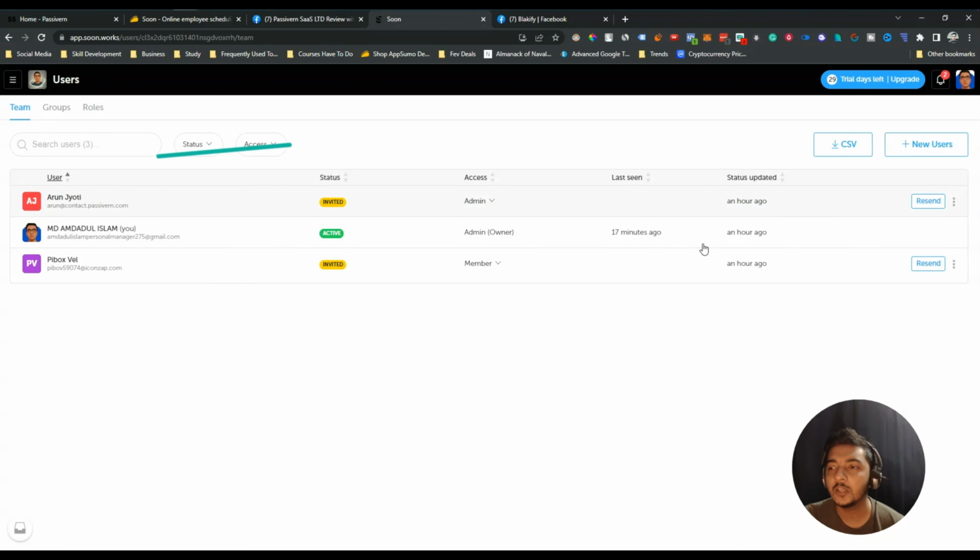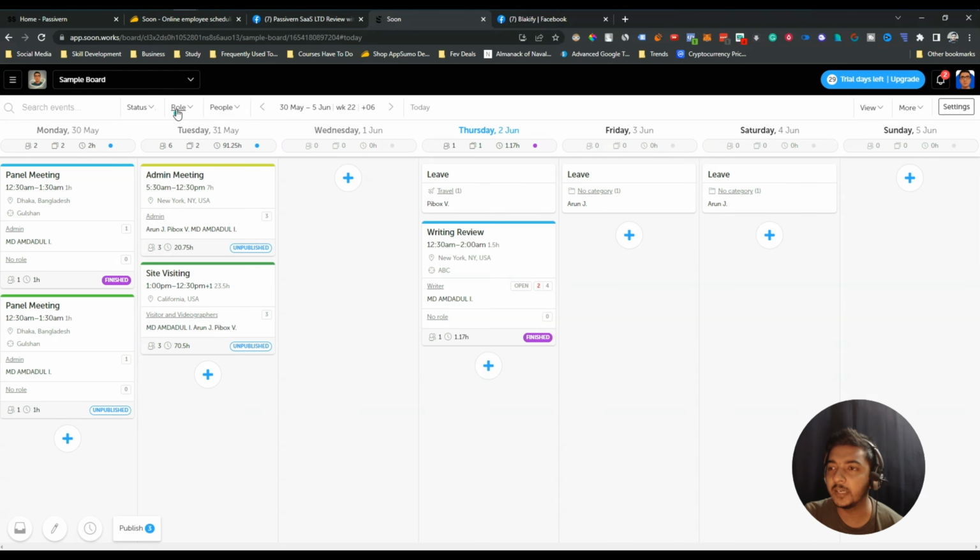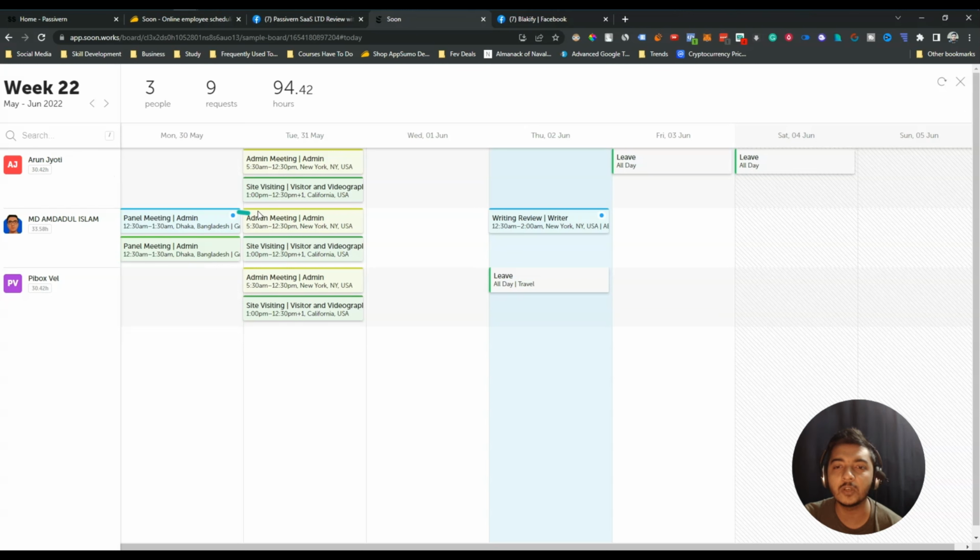And this tool is pretty straightforward, and here have a lot of filter option, guys. And see, here have view option. Let's say if I select here week, you will see all the tasks for this week. And see, for this Oranjuti person, these are the tasks for this week. And this Imdadul Islam person, these are the tasks for this week.